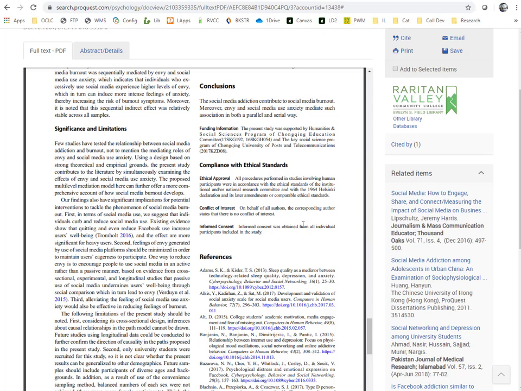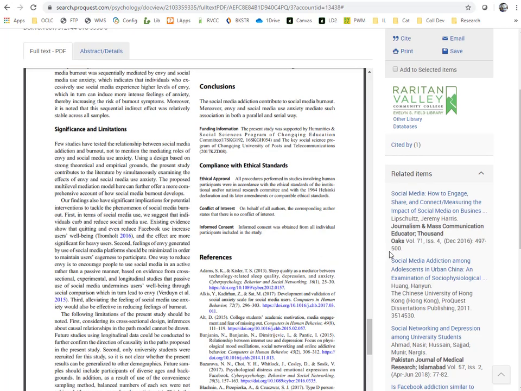Most of these have links. Some may take you to the full text, which would be very helpful, but RVCC may not have access to all of these. Even if you follow a link that takes you to a different interface, or you want to try a different psychology database, you should still be able to use all these techniques and find similar tools to help you with your search.